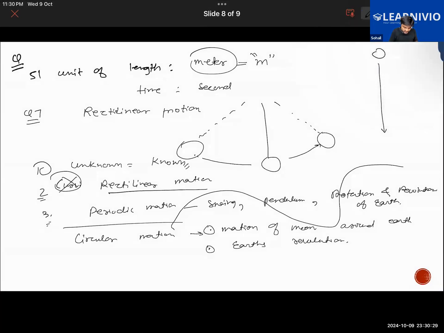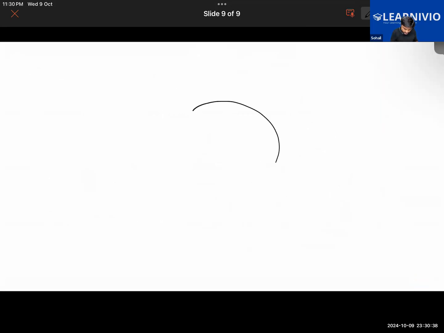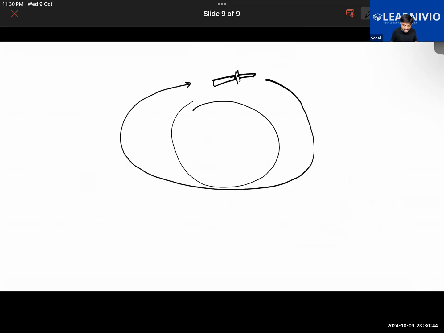So what are we saying about the third question here? That is the motion of satellite around the Earth. Say for example, this is our Earth. It is like circular motion. Exactly, no? So this is, let's say, the satellite. It will be moving in a circle around like this. So it does a circular motion.